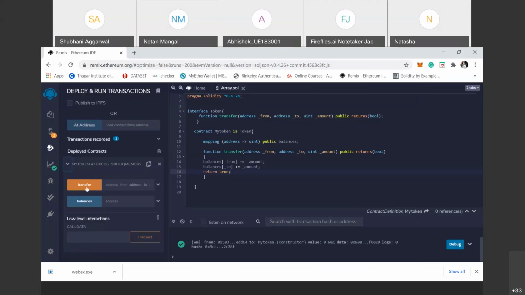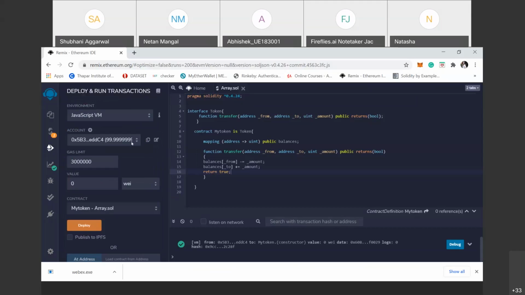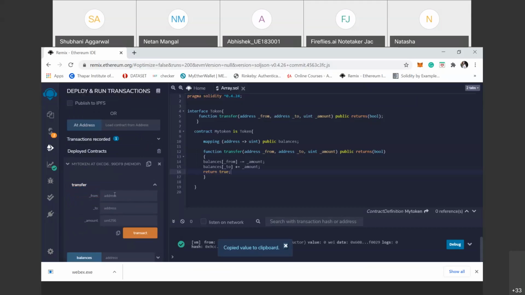we see these two things. The balances is a state variable, a mapping variable, and this is the function. So here we give three parameters.